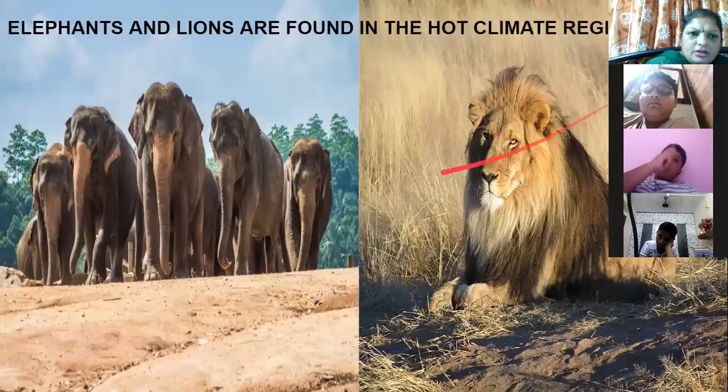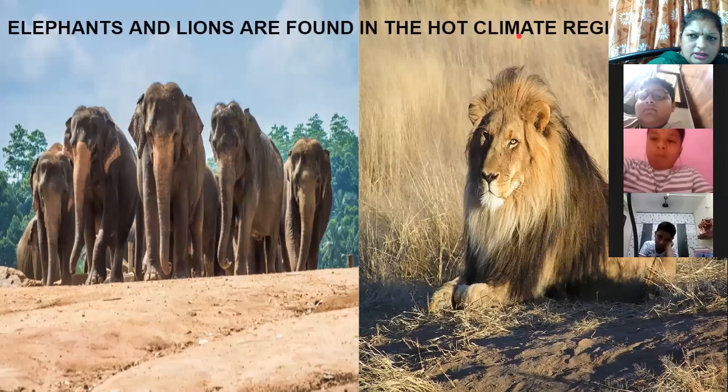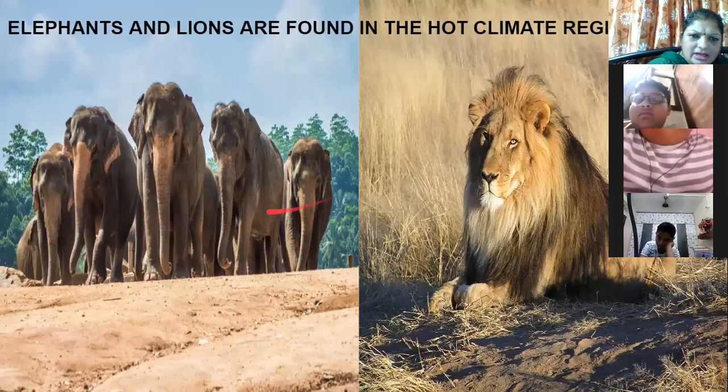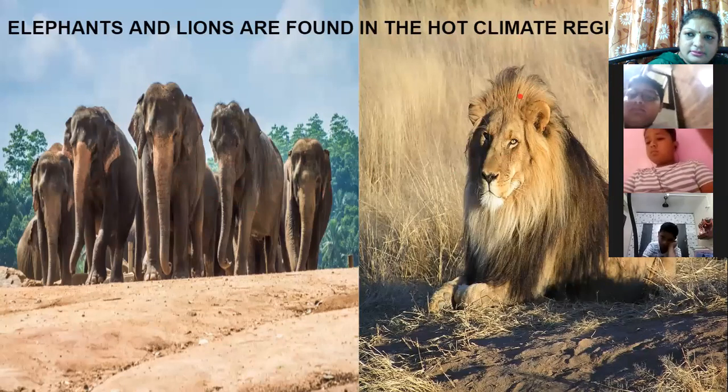And you can see elephants and lions in the hot climate region. Hot climate, or we can say desert region, where the climate is hot. So the animals found in the hot climate region are elephants and lions.